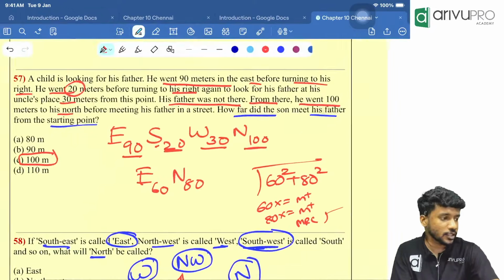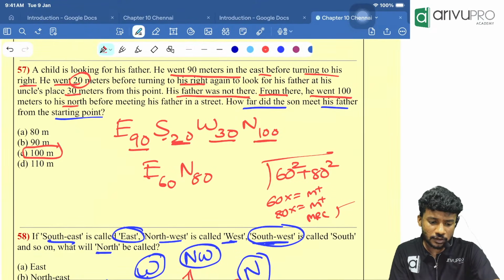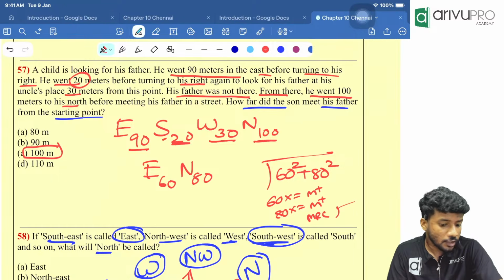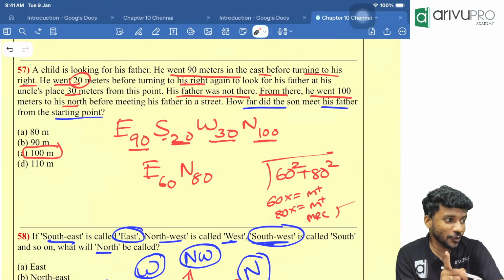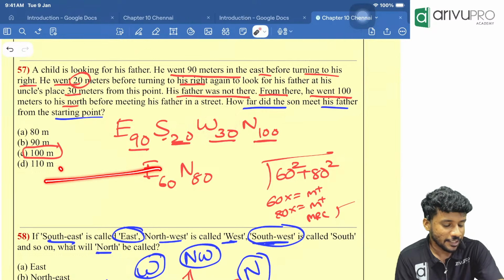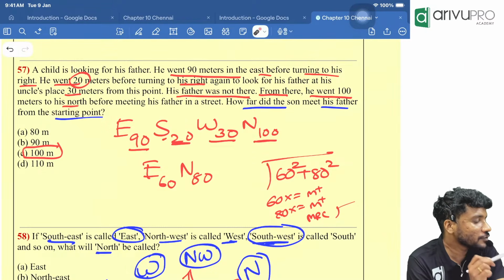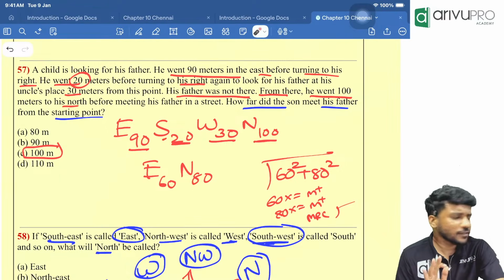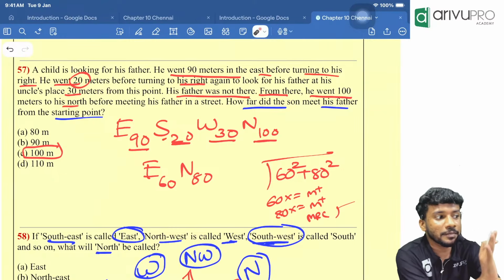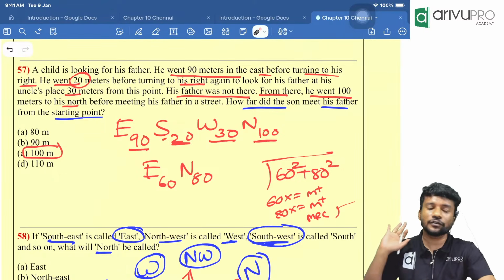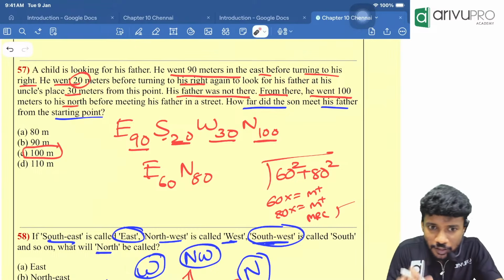Which one? This question. To his north, right? To his north means, I told you, straight means whichever is in front of us is north. East means this side. Maybe he was in the west direction. He was going in west. Then he goes to the north means he should go up. We should always think from what point of view? Our point of view, not the boy's point of view. But they have mentioned his. That is fine, they will mention his. Till now we were doing it with the direction they mentioned. But it doesn't matter. We will always think from our point of view and do it. Got it?